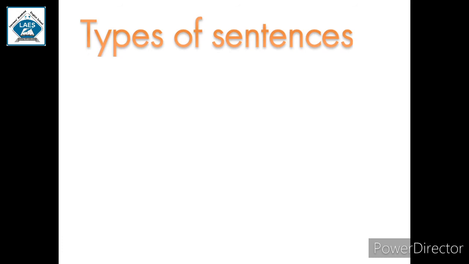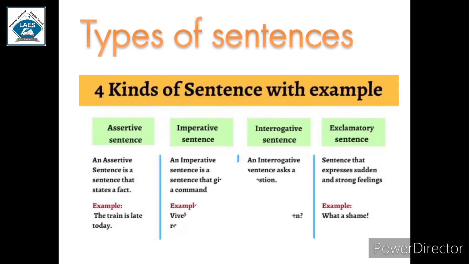Let's understand the types of sentences which you are going to study in this class. 4 sentences: assertive, imperative, interrogative, and exclamatory. Firstly, we'll learn about assertive sentences. An assertive sentence is a sentence that states a fact. Example, the train is late today.